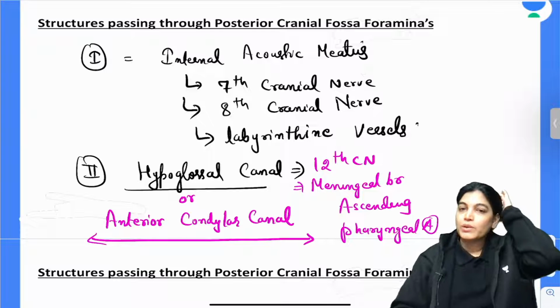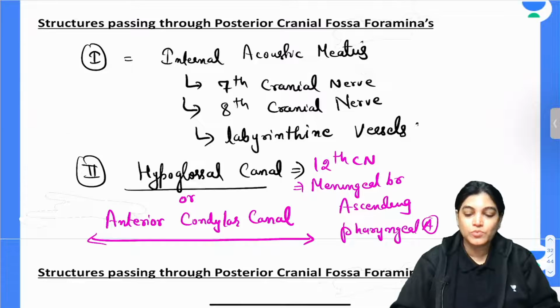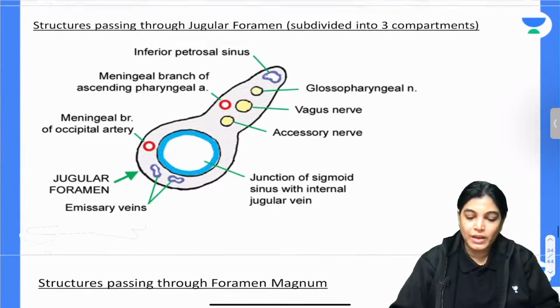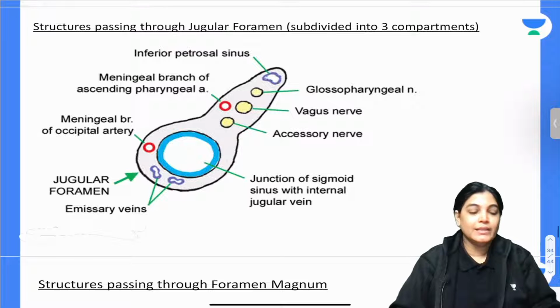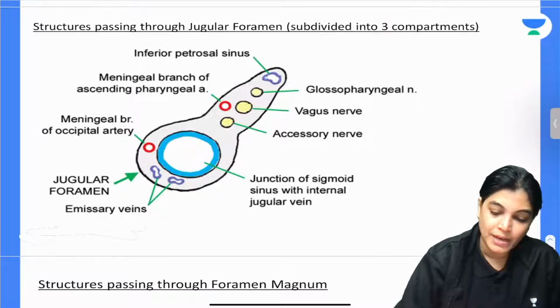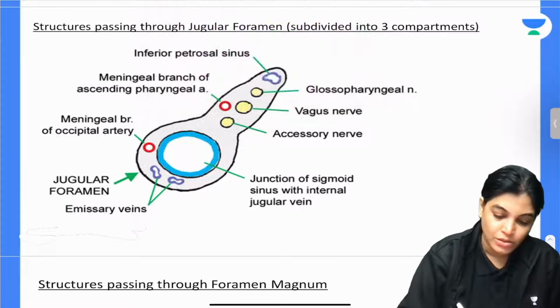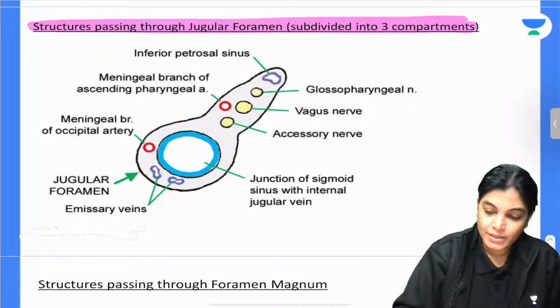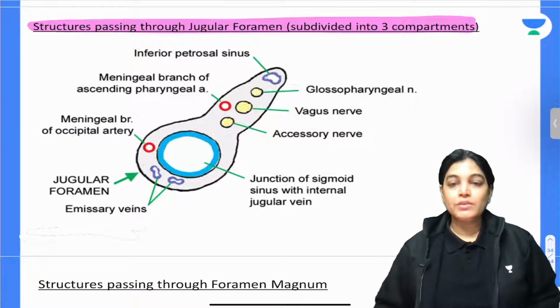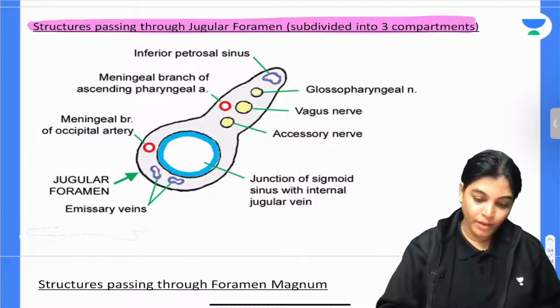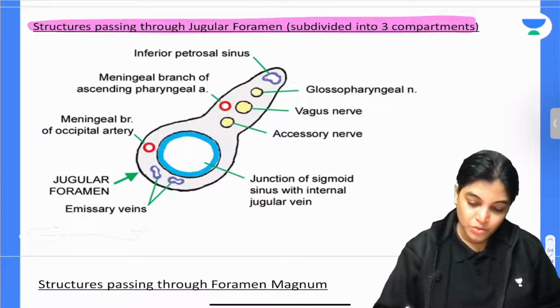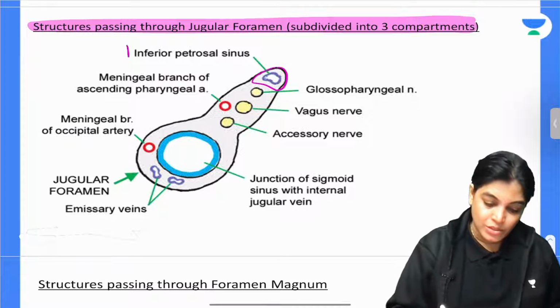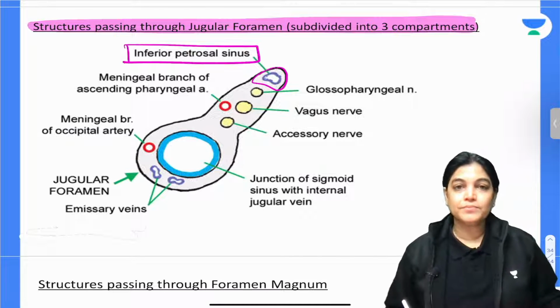Now, which two important foramina remain? One is the jugular foramen, another is the foramen magnum. When I am talking about the jugular foramen, you can remember the structures traversing it by seeing this image. The jugular foramen is divided into three compartments, and it is important that you know the structures traversing through these individual compartments. Through its anterior compartment, the structure traversing is the inferior petrosal sinus.